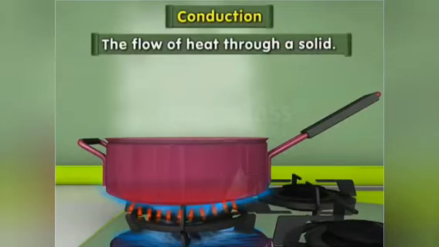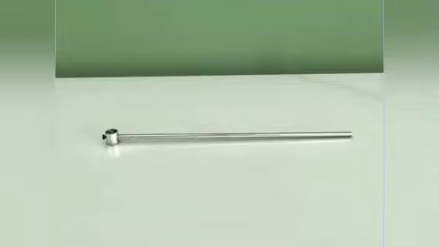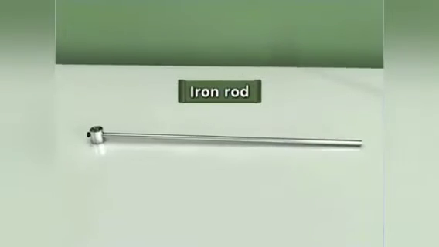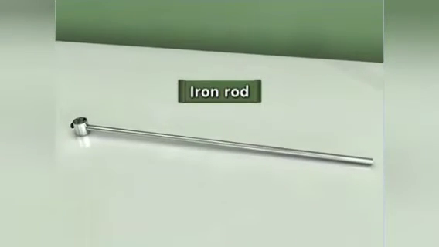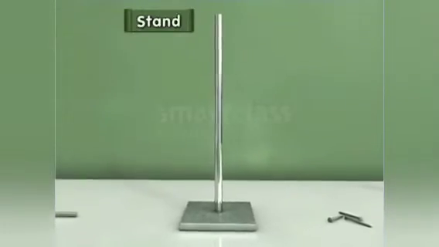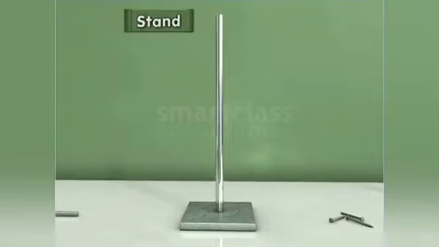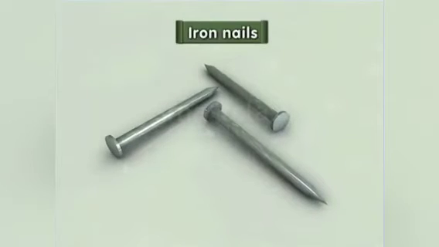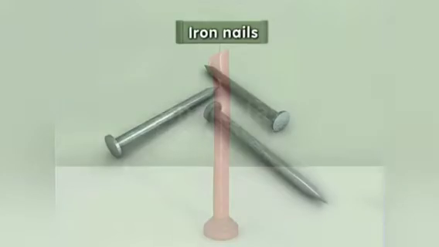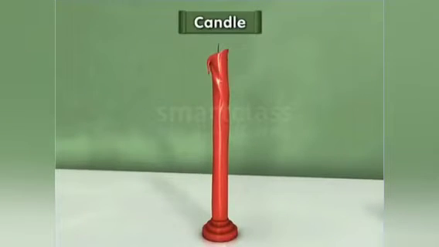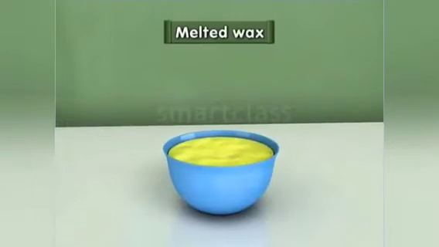Let us try to understand conduction with the help of a simple activity. For the activity, you need an iron rod, a stand, some iron nails, a candle, and melted wax.